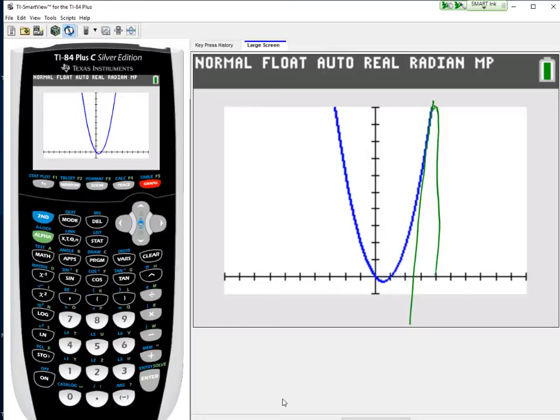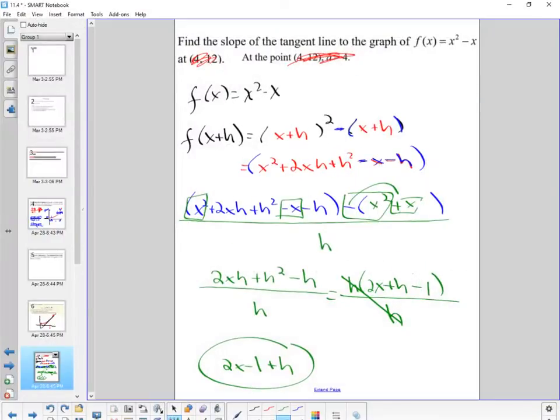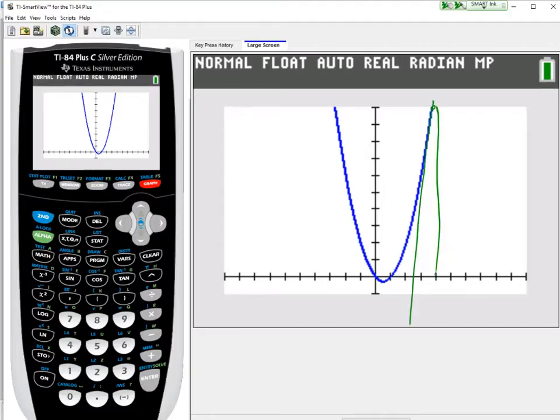So guess what I need to do now? I'm simply going to put in a 4 for x. Question though, what is h? Big question. What is our limit going to always? It's going to 0. So that means that our equation is 2x minus 1. Once I put my 4 in here, 2 times 4 is 8 minus 1 is 7. So the slope of the line that is tangent here is 7.